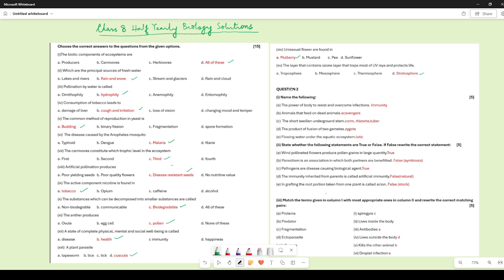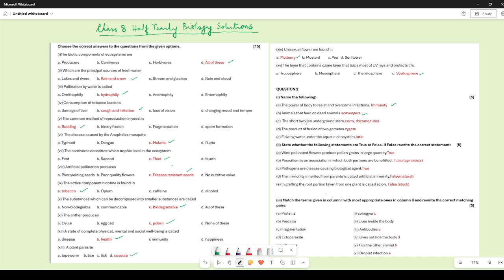Now we come to name the following. The power of body to resist and overcome infections, it is immunity. That is determined by how strong our immunity is. Animals that feed on dead animals are called as scavengers. So the decomposers, they break down the dead and decomposing organisms which include both the plants and the animals. But when we are talking about scavengers, they are feeding only on dead animals.